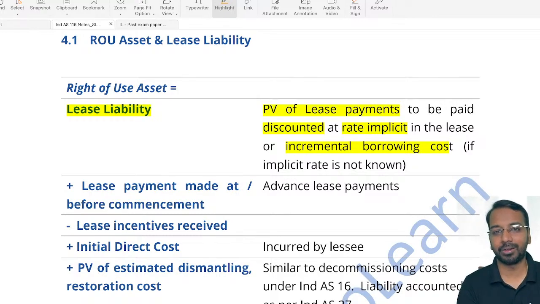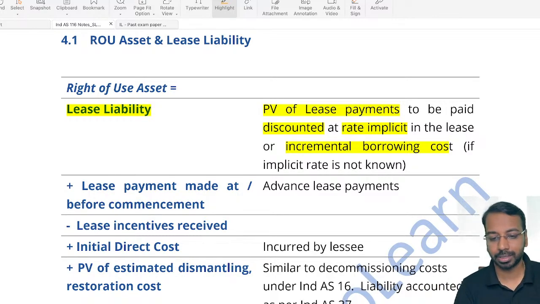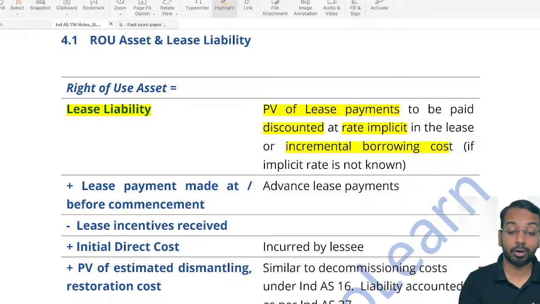The incremental borrowing cost is the cost or the rate that you will incur to borrow a similar amount of loan for a similar kind of asset. Whatever is the rate you incur, that is called incremental borrowing cost. Sir, how do we calculate the implicit rate? This will not be tested in the examination, but just understand this. It is very, very important.